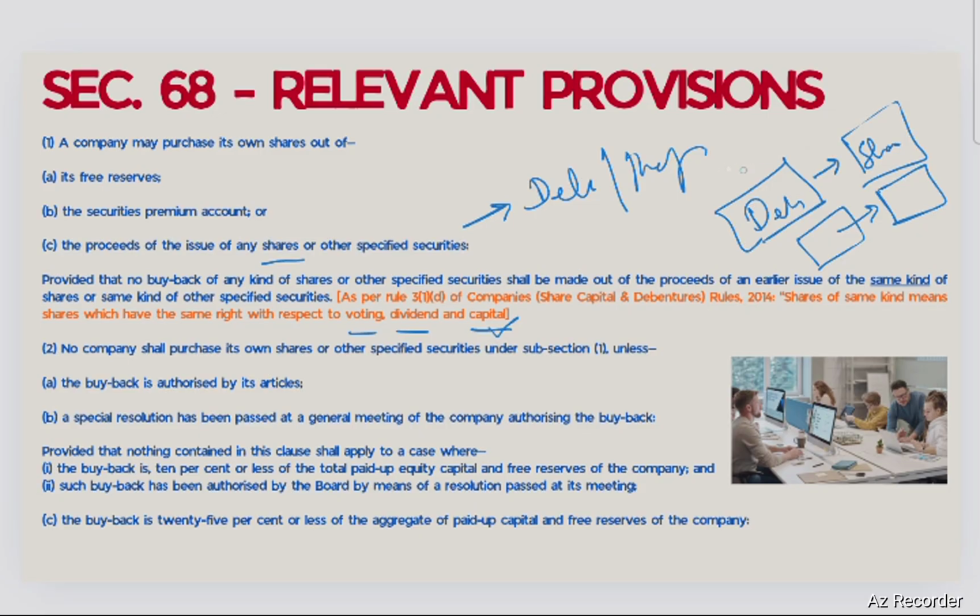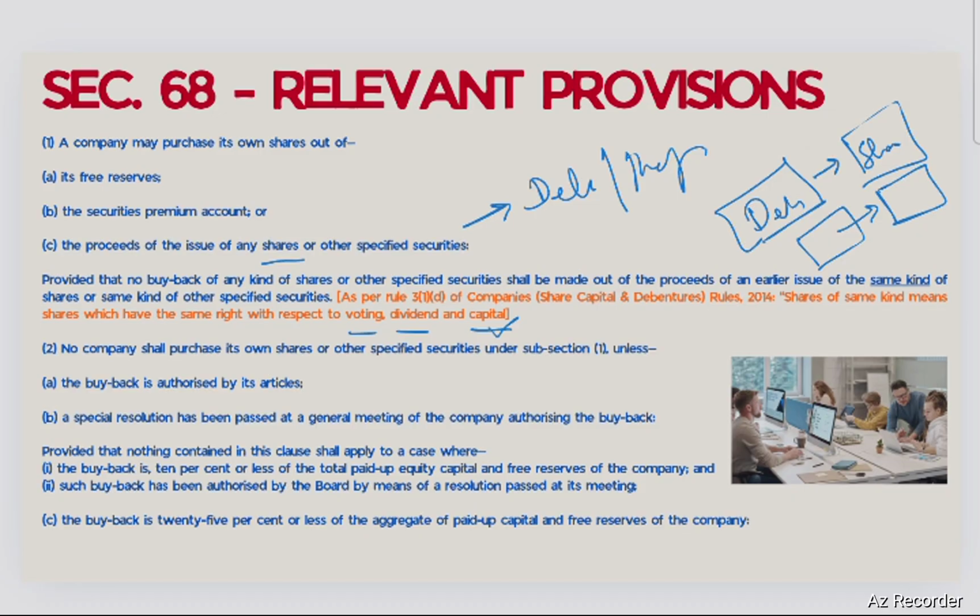So you can utilize the debenture proceeds in equity buyback, or preference share proceeds in equity share buyback, or the equity proceeds in the repayment of debentures. That is allowed. Besides that, the same kind of securities cannot be utilized.